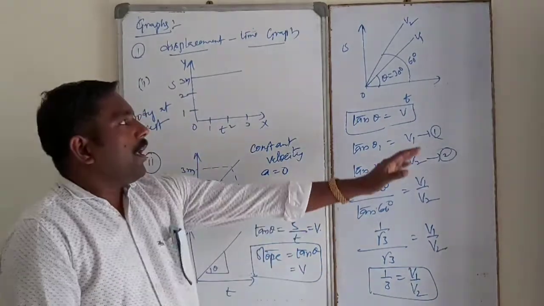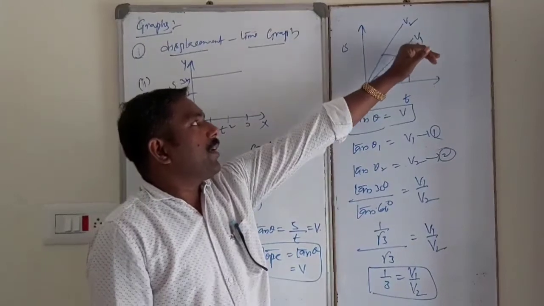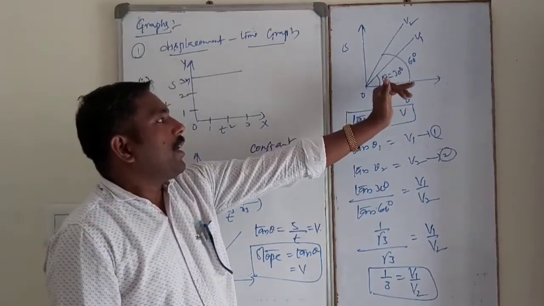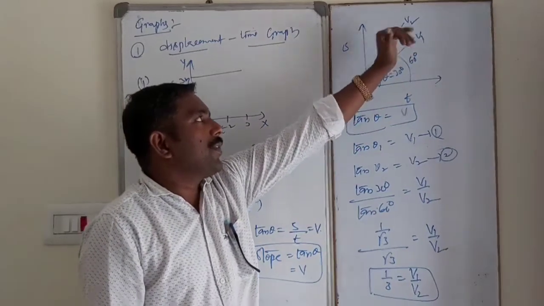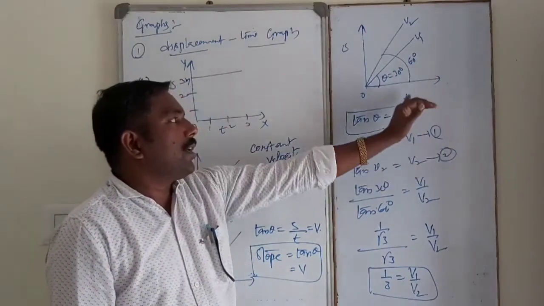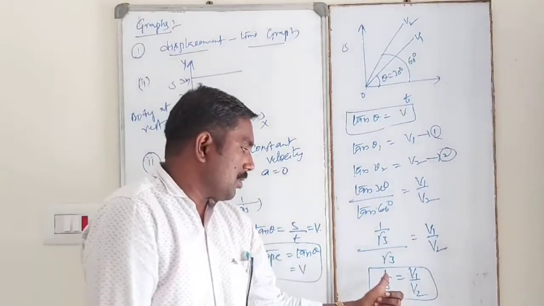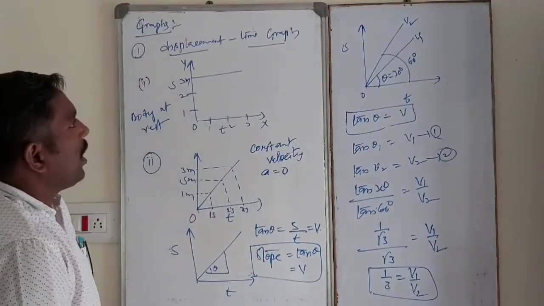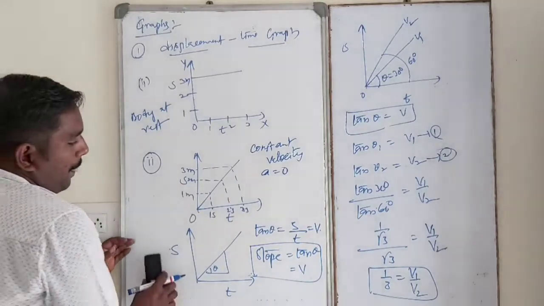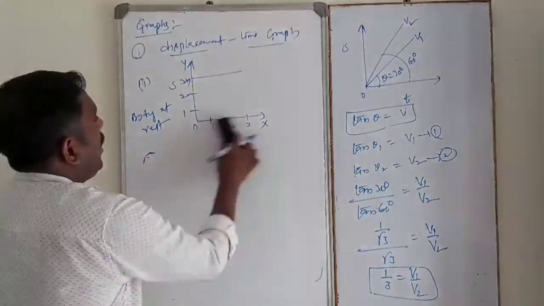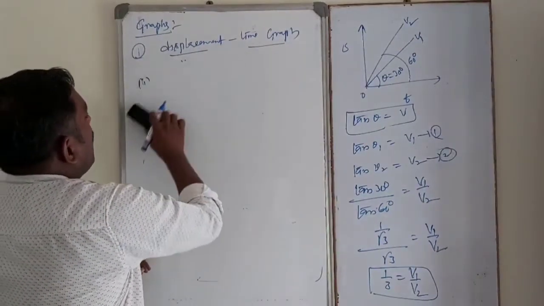So a body moving with a velocity V1 makes an angle of 30 degrees with the time axis, and another body moving with velocity V2 makes an angle of 60 degrees with the time axis. What is the ratio of V1 by V2? So V1 by V2 is equal to 1 by 3. Simple and a very important problem. Okay. Next one.